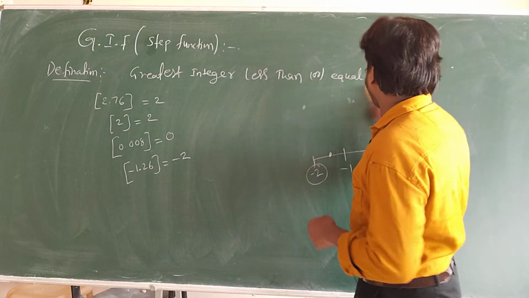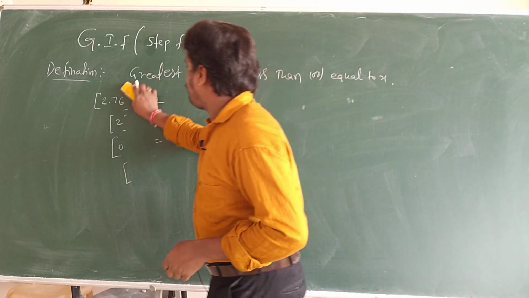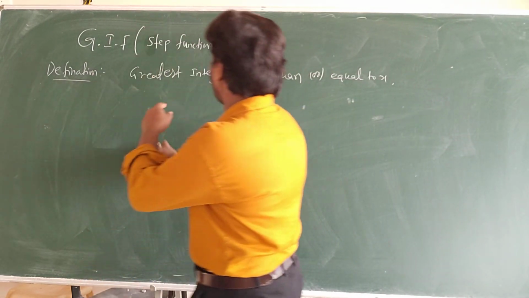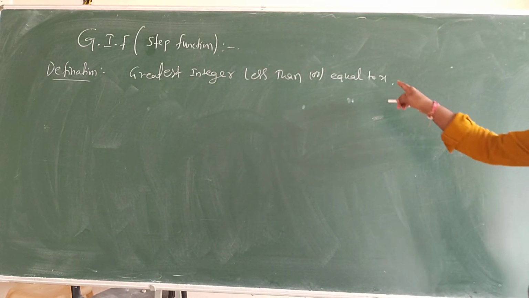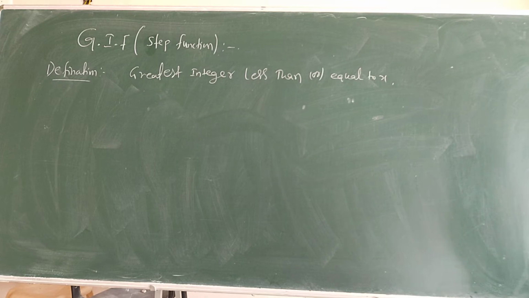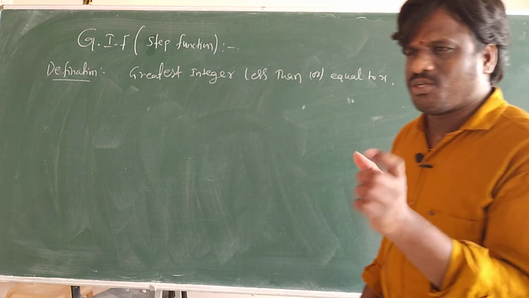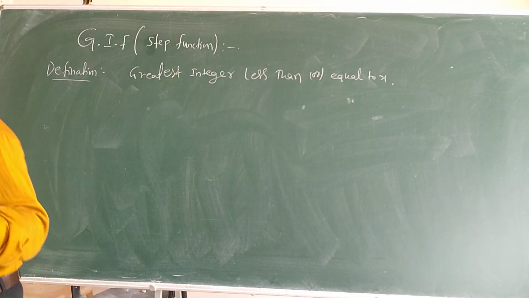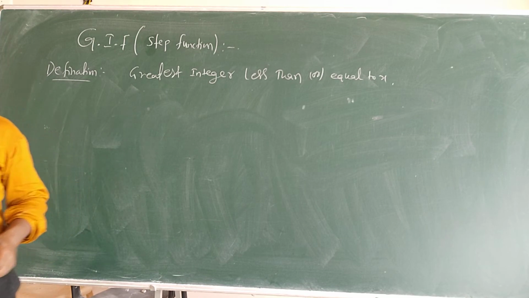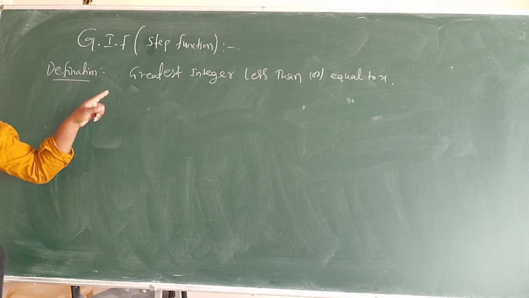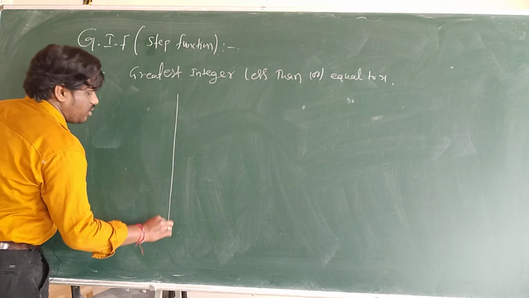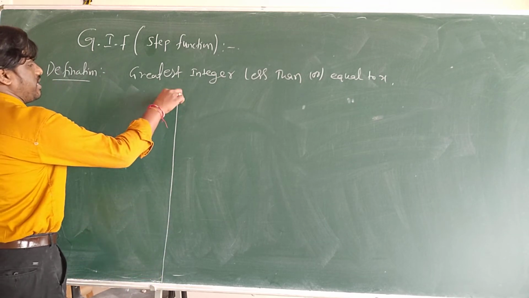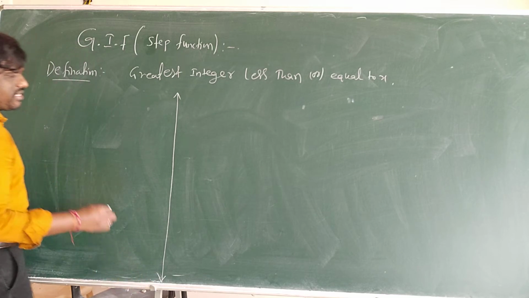Now I'll give the definition. Definition is normally given like this in India. In JEE they give the definition like this. But in some textbooks they will give some more sentences. I'll discuss that later. Now we will discuss the graph of the greatest integer, and domain and range. The main important thing is domain and range, understanding the properties of the greatest integer.